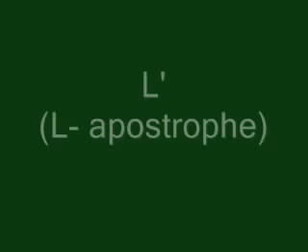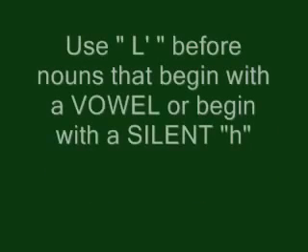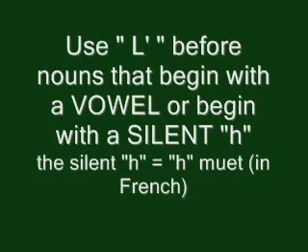Now we have this funny little article, l'apostrophe. Actually, this is le or la. Le or la can become l'apostrophe, but l'apostrophe is used only in front of nouns which begin with a vowel or a silent H. H muet, like we call it in French. I'll give you an example.